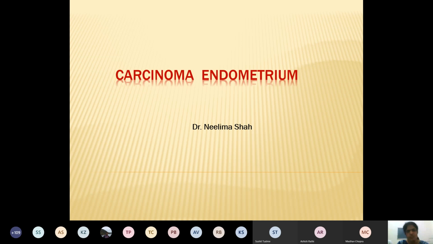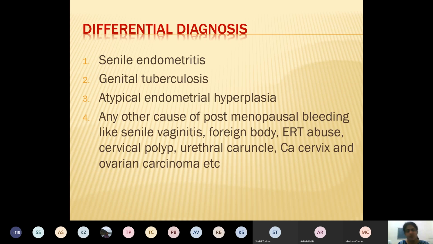Now, other investigations you want to know is to see the thickness, to see the involvement of the other adjacent organs. You can do CT, MRI of the pelvis. What can be the differential diagnosis of the CA endometrium?